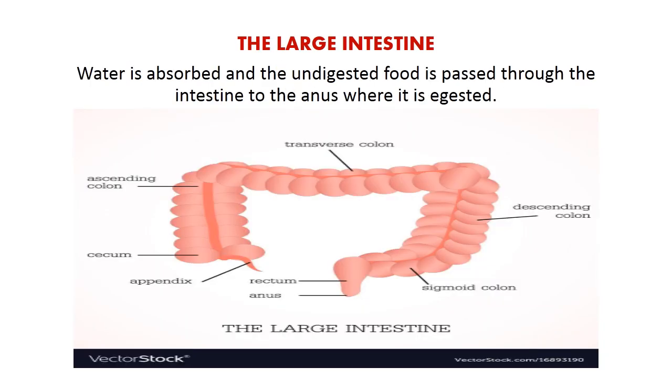Moving on, we are looking at the large intestine. Now, one thing you must realize about the large intestine is that, as you can see in the picture in front of you, it is made up of various parts. And this is what happens in the large intestine. Water is absorbed, and the undigested food is passed through the intestine to the anus, where it is egested.